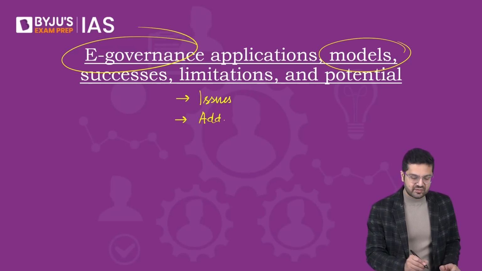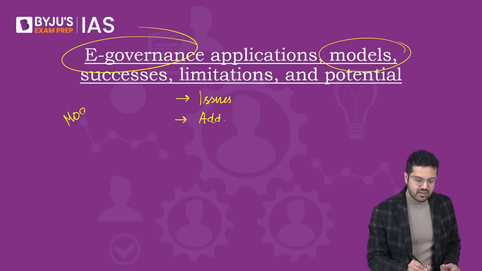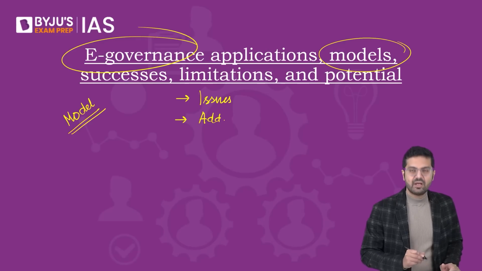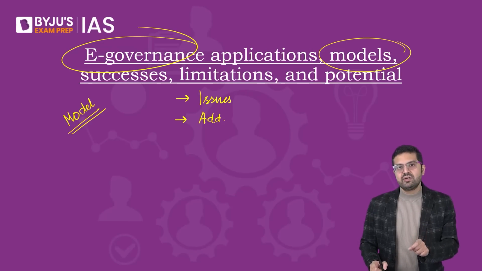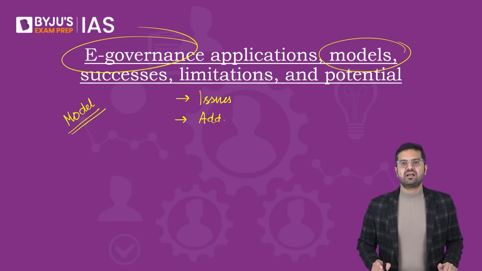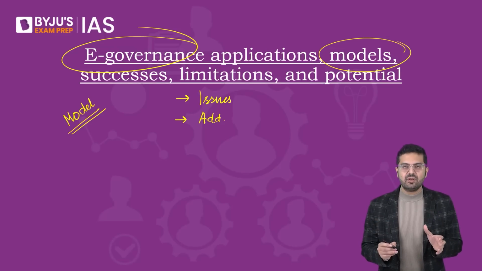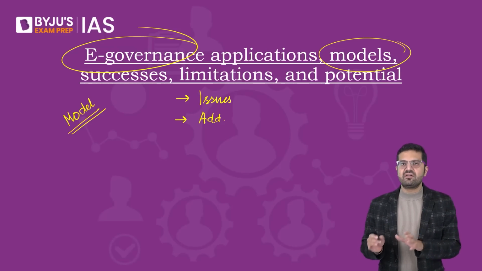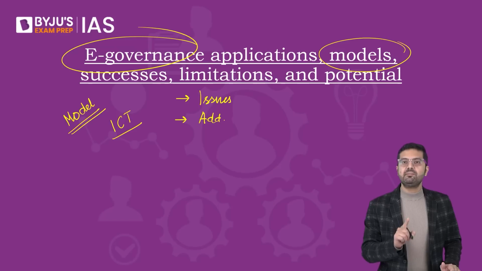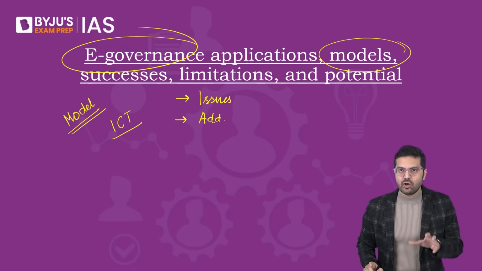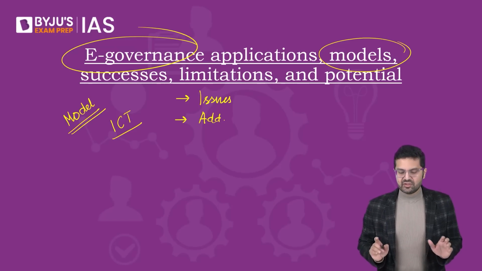And under e-governance, what is extremely important is to know the challenges in the country that people face when it comes to launching e-governance projects or the use of ICT, information and communication technology, in general. So this is e-governance.